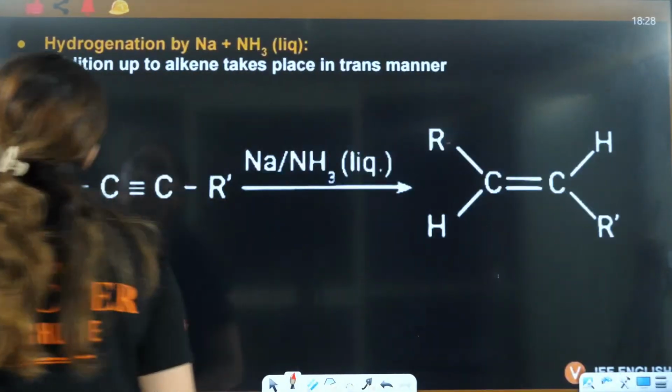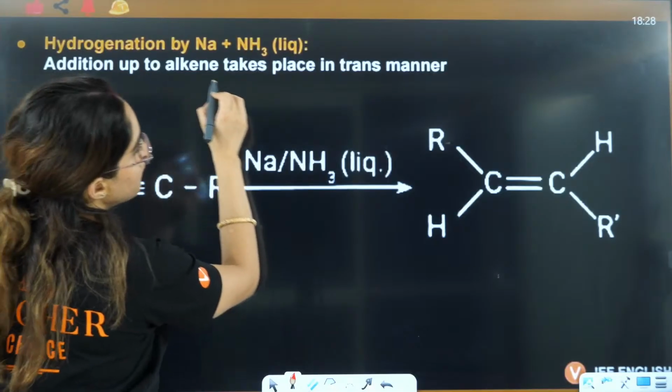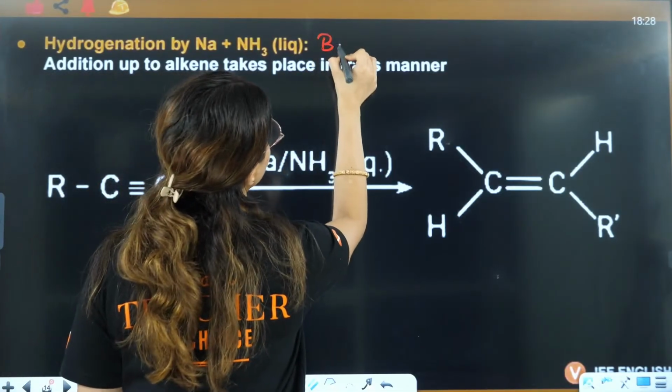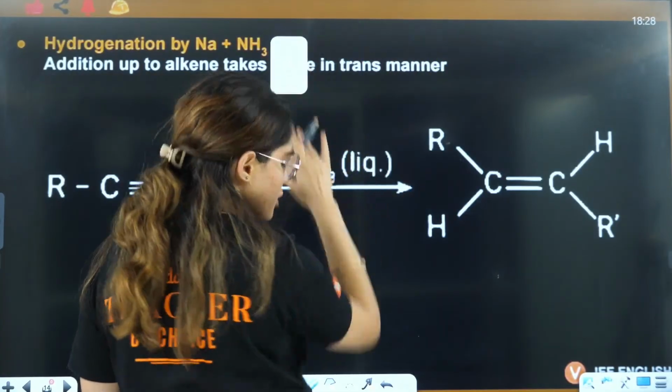But when you talk about Birch reduction, let me just write it here, Birch reduction.